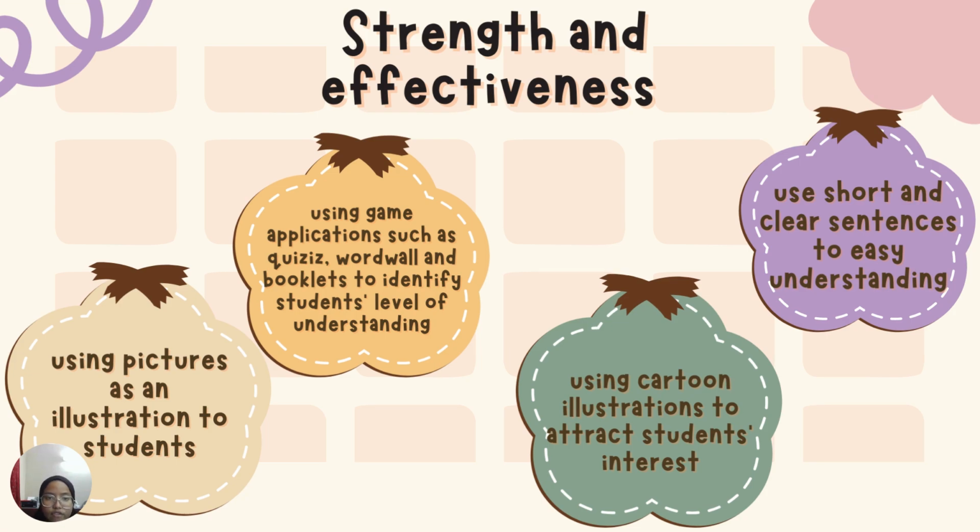And the last strength and effectiveness in my digital material is I use short and clear sentences to be easy to understand. I put points to explain about the planets and do not write long sentences because long sentences can confuse the students.